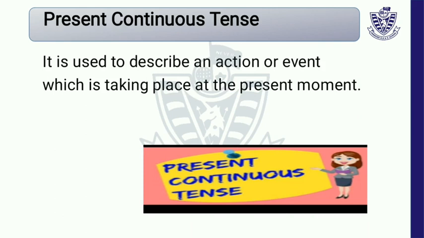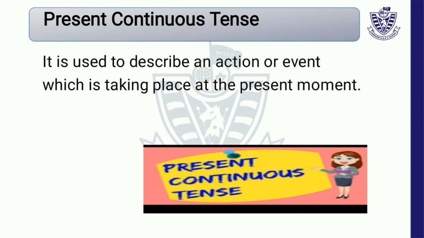Students, now we have present continuous tense. Before we start our tense, I will tell you something about tense. Remember that there are three main tenses: the present, the past and the future. And the tense of a verb does two things. It shows us the time of an action and whether that action is complete or not.